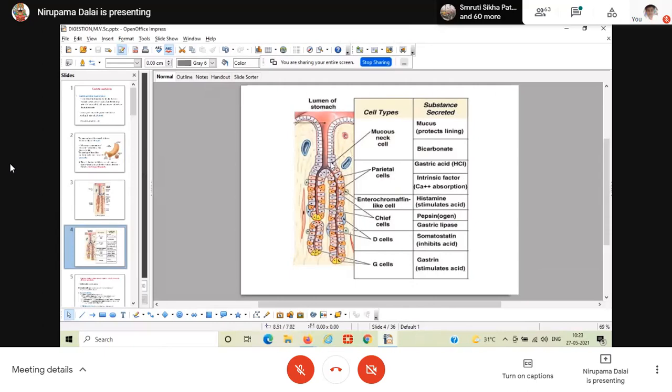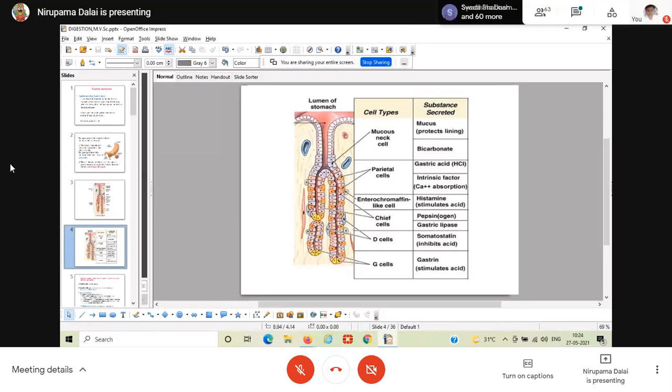MNC will secrete mucus like that of the surface epithelial cell, but it is also helpful when this is secreted through the gastric pit. When it enters the lumen of the stomach, this MNC acts as stem cells, meaning it will be helpful for the regeneration of the epithelial cell. What we have discussed, the lumen of the stomach contains juice rich in acidic content, and this acid content may destroy the epithelial cells because they are continuously exposed to the gastric juice. So it can be prevented by the formation of the gastric mucosal barrier.